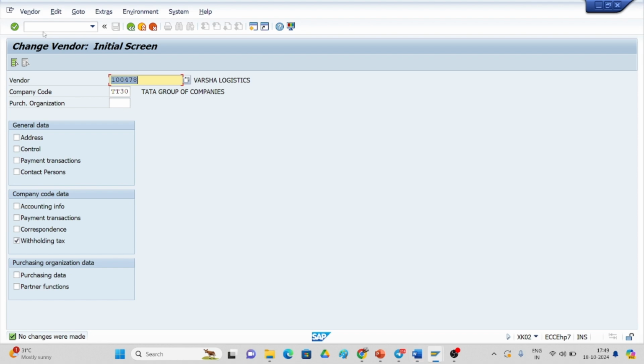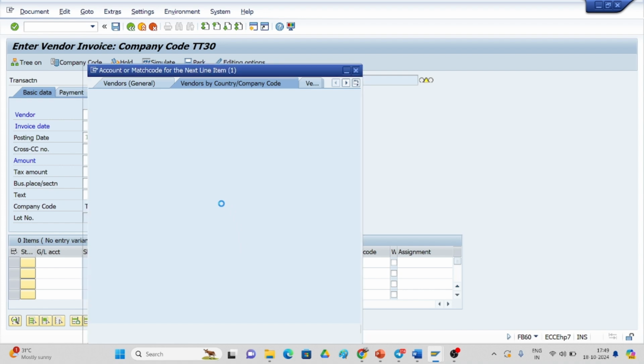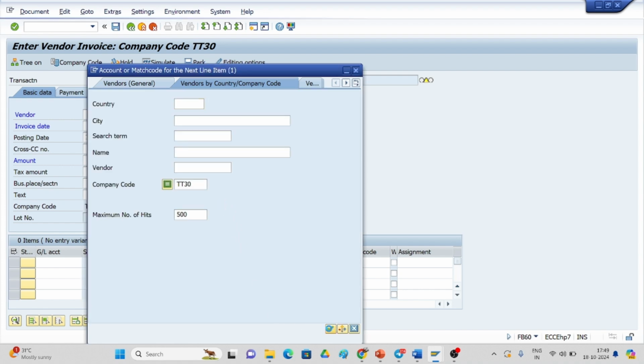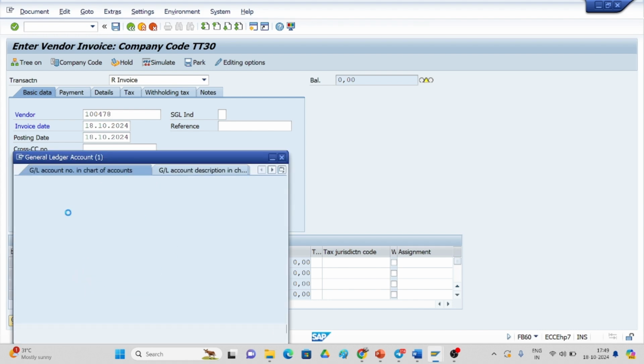We have performed all the configuration steps, and now we have to do the testing. In FB60 vendor posting, we will make sure that our company code is TT30, and you have to give the vendor name here. Only one vendor is there, that is Varsha Logistics, and I am giving today's date. Amount I am giving 1000 rupees. The text will be being invoice posted, and for rent I have created a rent account, so I use TDS on rent account.